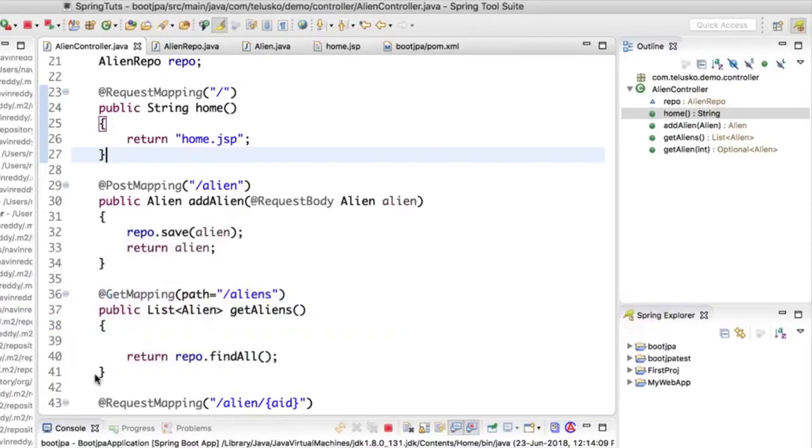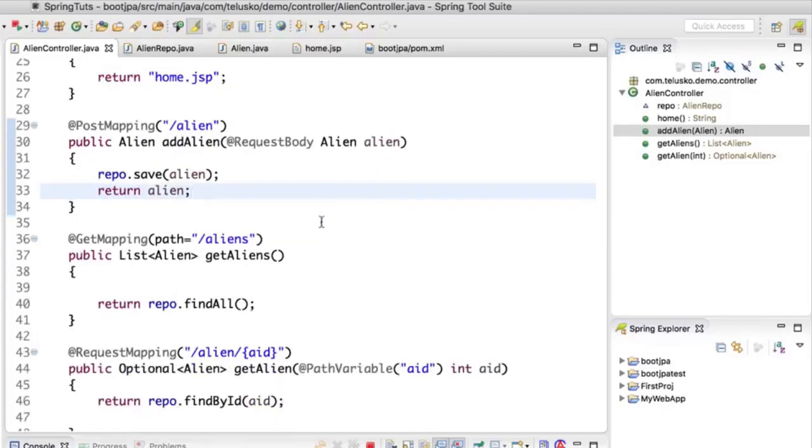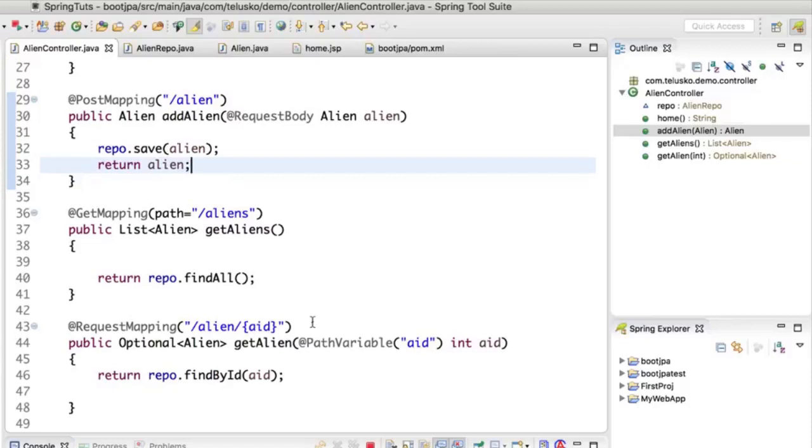If I go back to my server, what if I want to specify what type of data I'm consuming? See, when you say produces and consume, so these are two different words we have to remember. Whenever you send data from a server to a client, so a server is producing, right? So that's a produce. When a server is accepting data from a client, that is consumes. Okay, so we have to remember those two words.